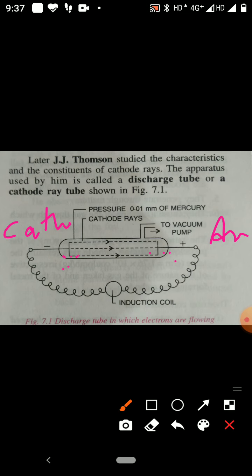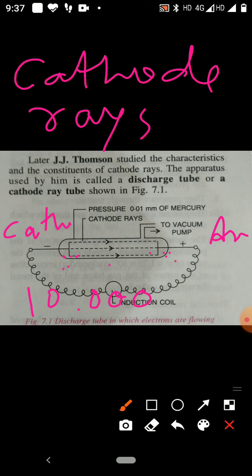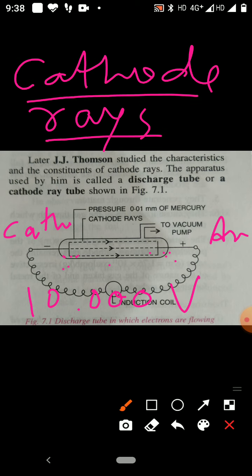The rays traveling from the cathode to the anode are cathode rays. The properties of cathode rays were studied by Sir J. J. Thomson.